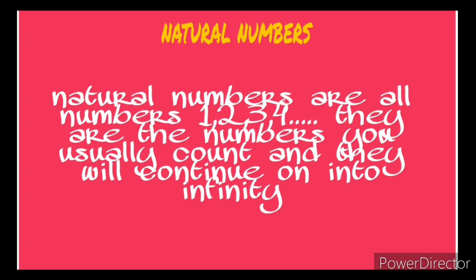Natural numbers are all the numbers 1, 2, 3, 4. They are the numbers you usually count, and they continue on into infinity. It means, dears, the counting numbers we use every day for counting, those numbers we call natural numbers. They don't have any end; we can say until crore, 10 crore, like that. So it can go until infinity.